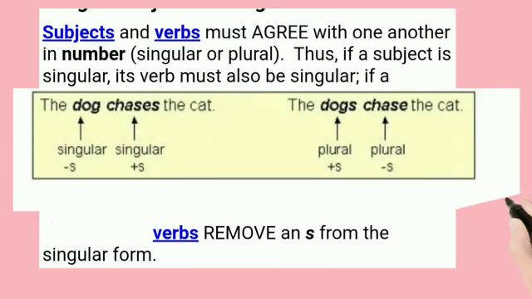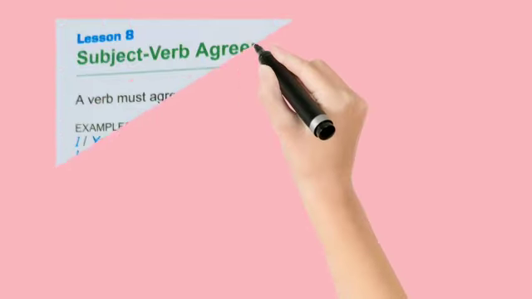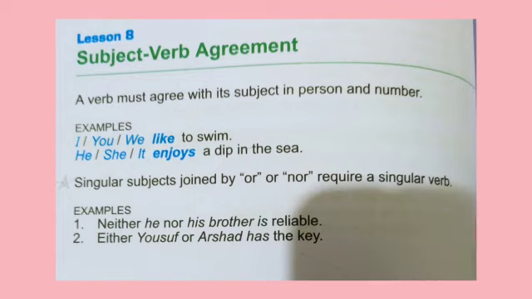So dear students, look at this example. The dog chases the cat. Here in this example, the dog is a singular noun and we have used a singular verb, and with the singular verb we have added s. And look at the next example. The dogs chase the cat. Here the subject is plural and we have added s with the plural subject, that is we have used dogs, and with the plural subject we have used a plural verb and we have removed s from the verb.